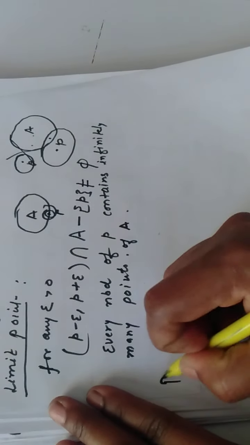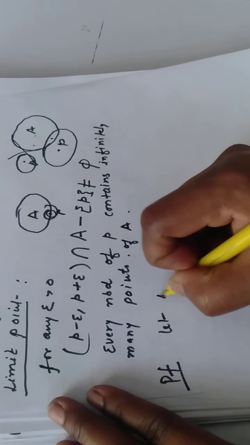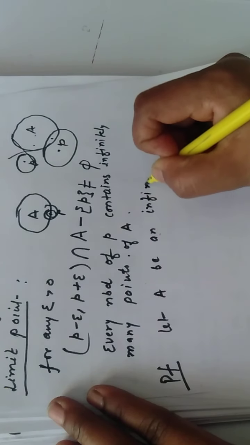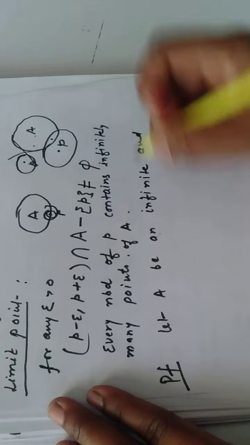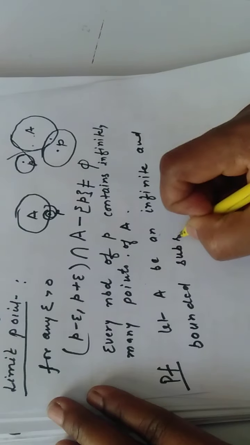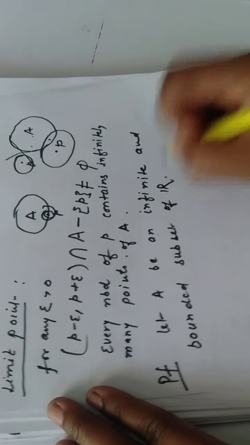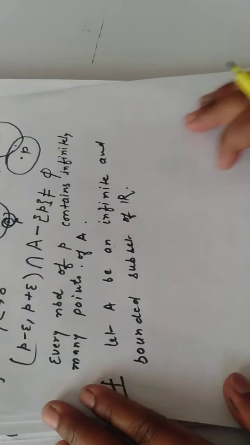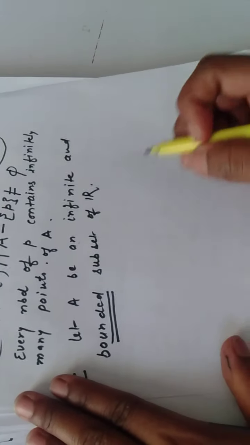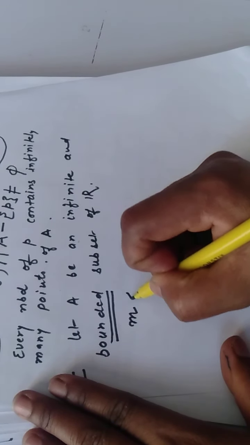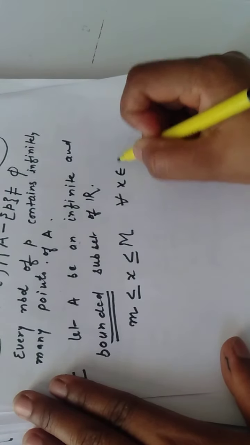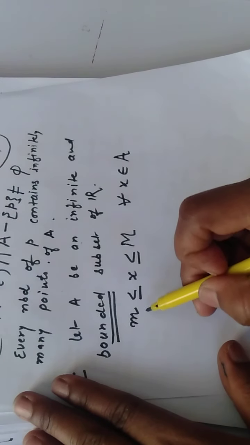For the proof of the main theorem, let A be any infinite and bounded subset of R. Okay, A is any infinite and bounded subset of R. Now, as A is bounded, it must have a least upper bound as well as a greatest lower bound. So let small m be the greatest lower bound and capital M be the least upper bound of set A. Okay, so it means that this condition holds.